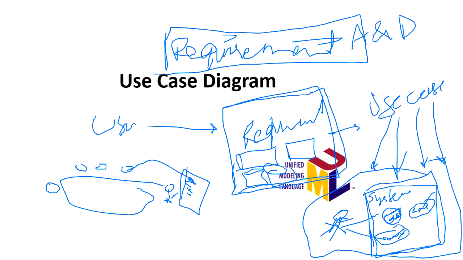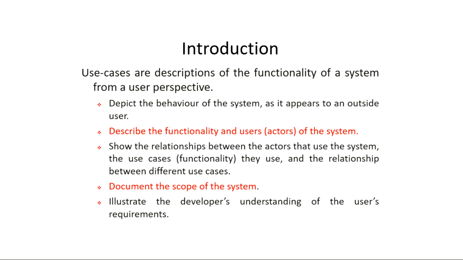If you will write this in one single line, you will write that the use case model shows the abstract view of your whole system, how the whole system or how the whole software will work, without exactly showing the complex parts of your program. Got it? Okay, so see here. Use cases are the descriptions of the functionality of a system from the user's perspective.